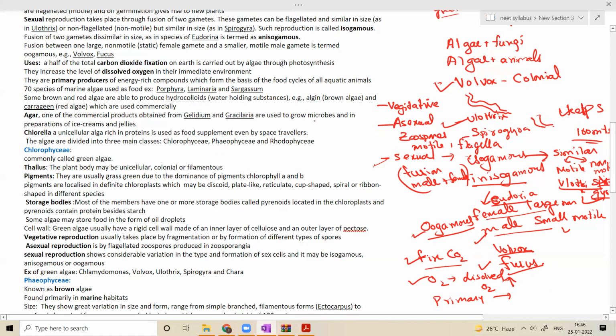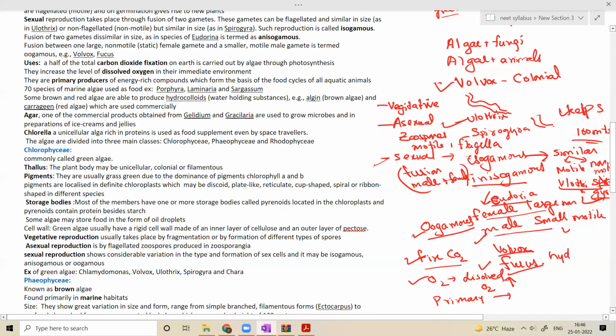Examples are Porphyra, Laminaria, and Sargassum. These three are the examples. Likewise, 70 species of marine algae are used as food. Some are able to produce hydrocolloids.